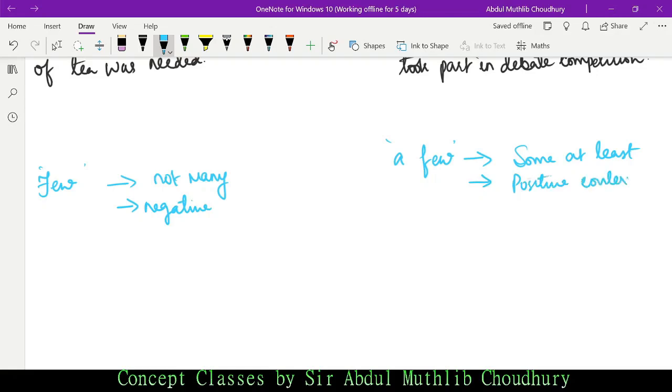What are negative and positive? If a sentence has no or not, those sentences are called negative sentences. I shall not take any classes. This is a negative sentence. I shall take your classes. This is a positive sentence. So this is what I'm talking about, negative and positive.